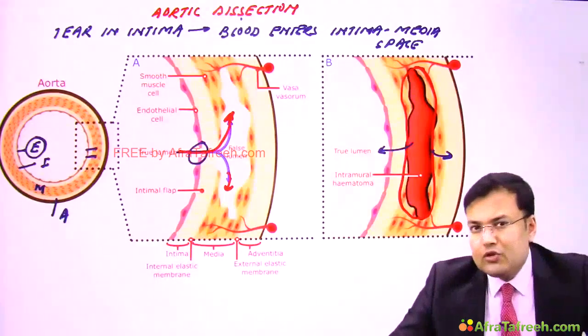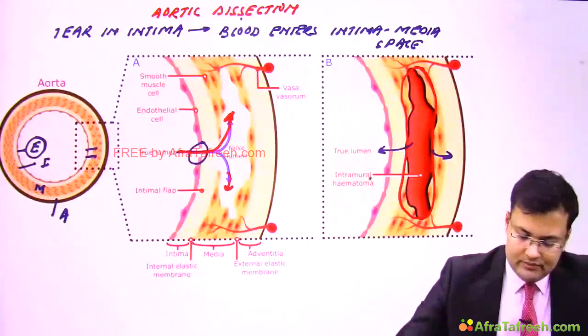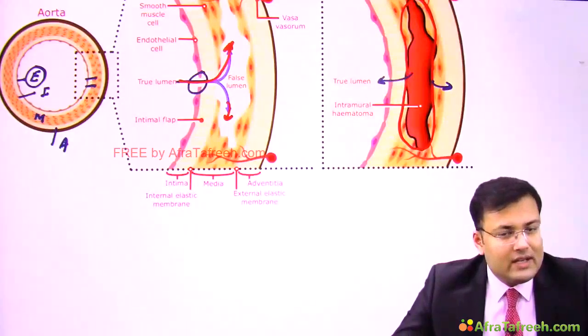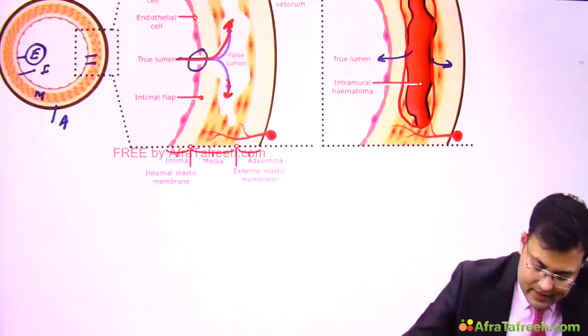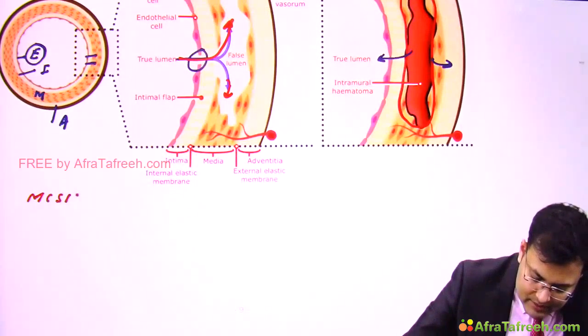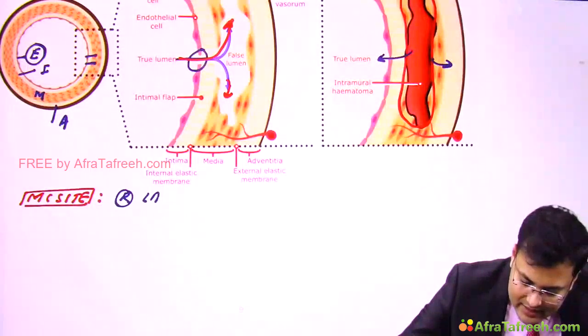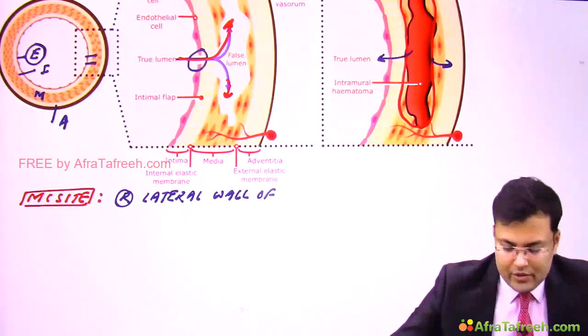Question: what is the most common site of aortic dissection? It's the ascending aorta. Which wall? It's the right lateral wall. So the most common site of aortic dissection is the right lateral wall of the ascending aorta.